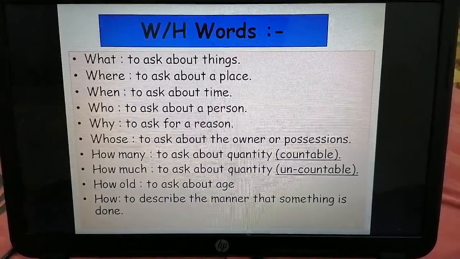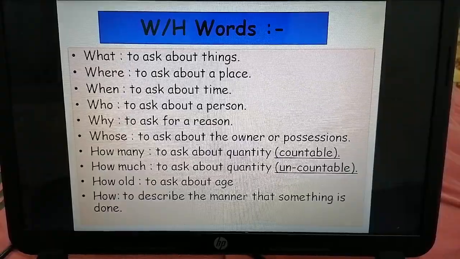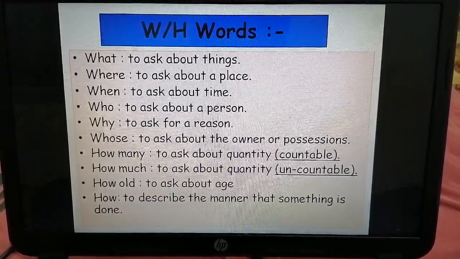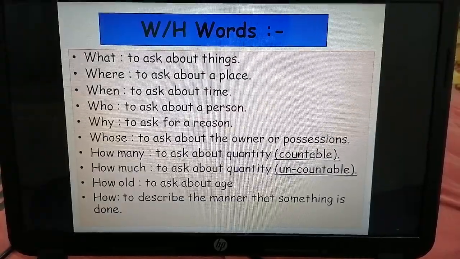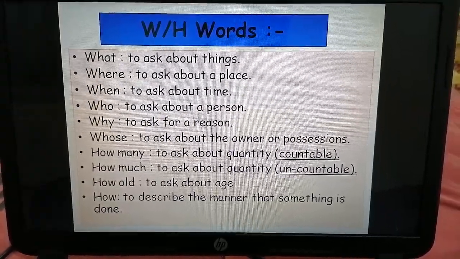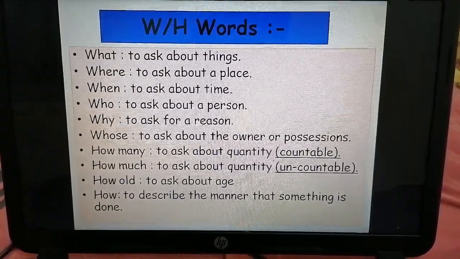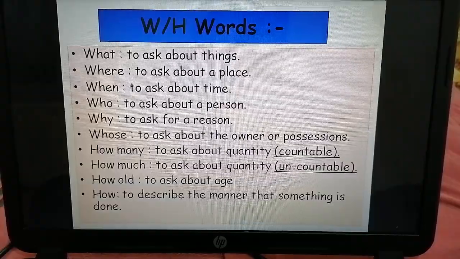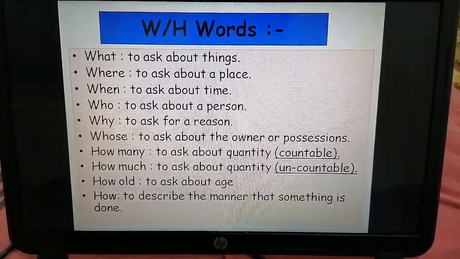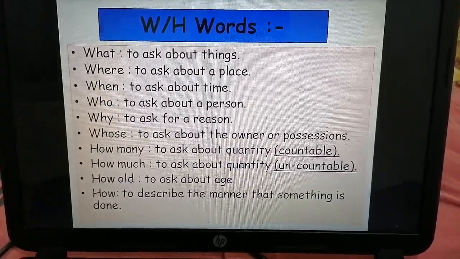WH words. I wrote here some of the WH words. What to ask about things, where to ask about place. يعني what تسأل عن الأشياء, where تسأل عن المكان. When to ask about time, تسأل عن الوقت. Who to ask about a person, تسأل عن الشخص. Why to ask for a reason, تسأل عن السبب.